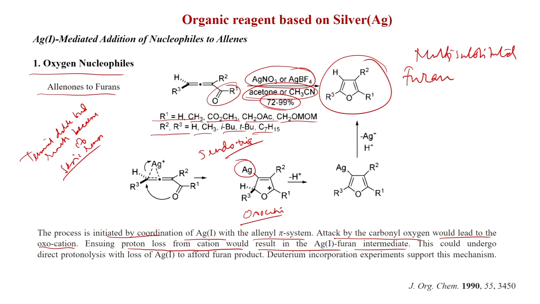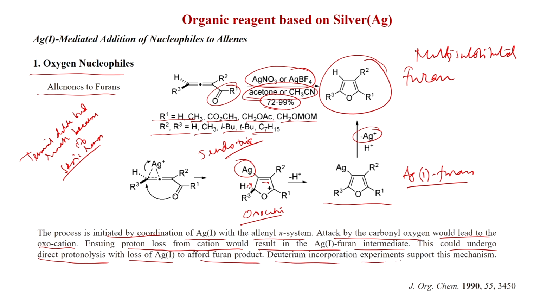After proton loss, this proton will be lost and you get this silver-containing furan. This is the silver(I) furan, and now of course H+ will come and silver+ will eliminate, and you get the furan. This could undergo direct protonolysis with loss of silver(I) to afford the furan product.